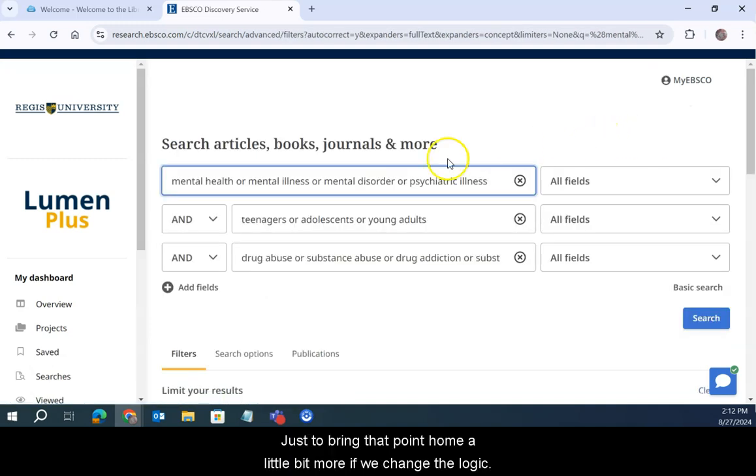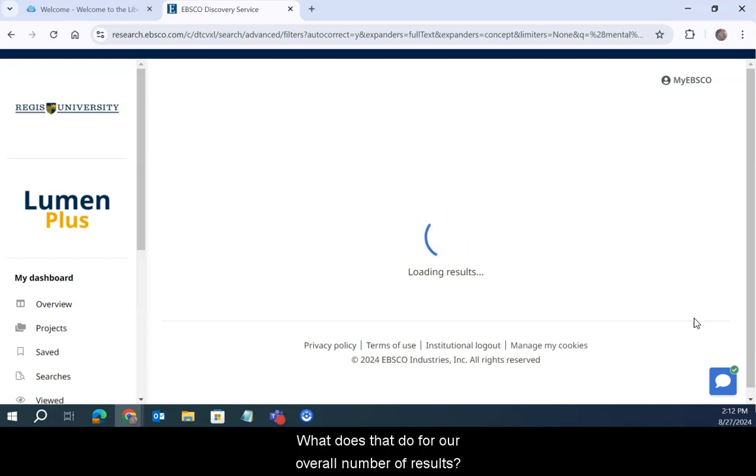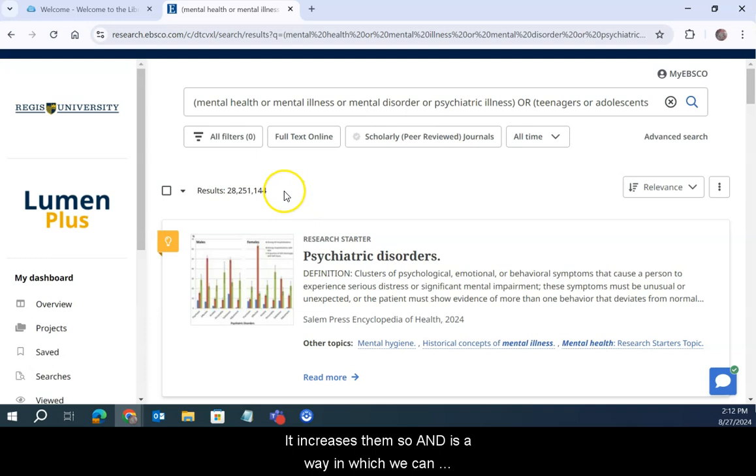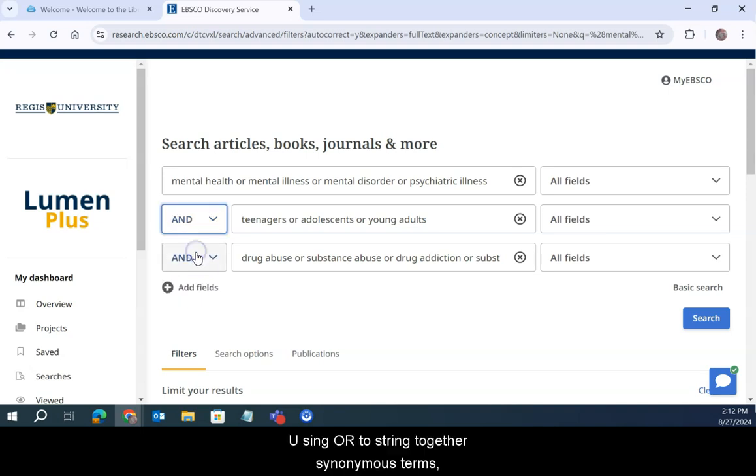Just to bring that point home a little bit more, if we change the logic, now we're looking for articles about drug abuse that either deal with teenagers or mental health, but not both. What does that do for our overall number of results? It increases them. So AND is a way in which we can structure our search to make it more specific,